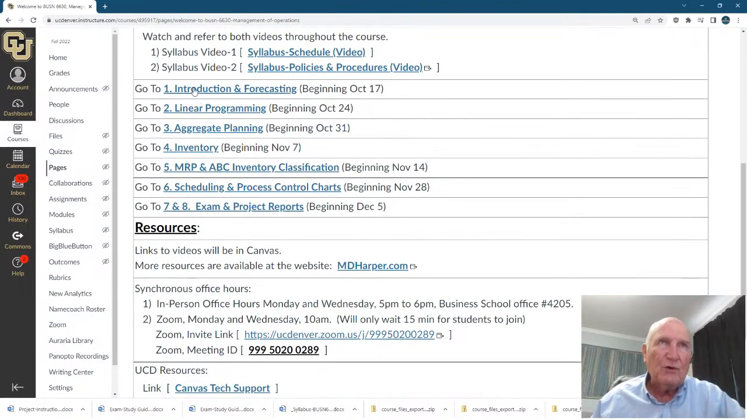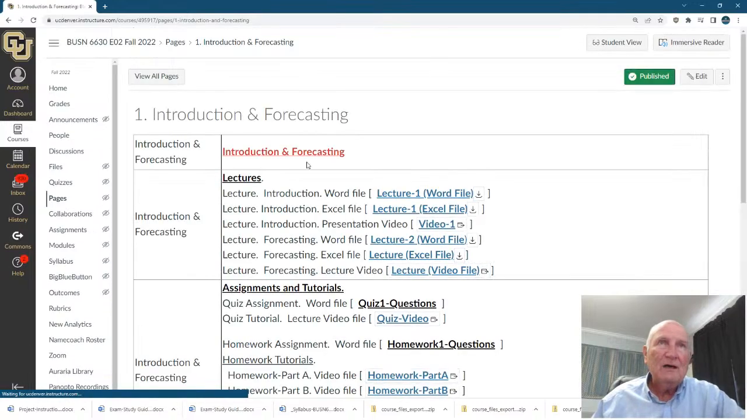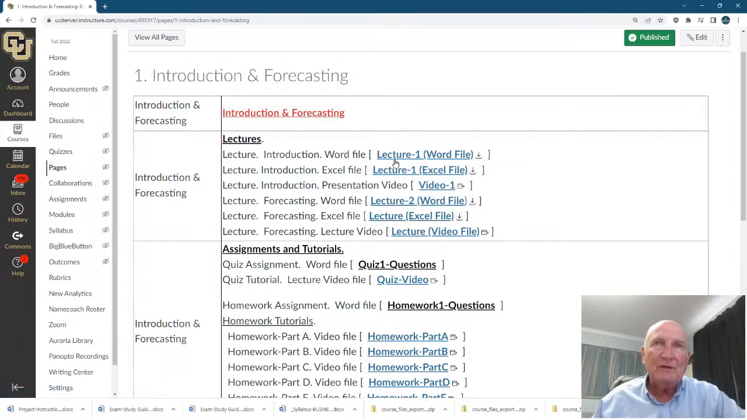Okay, now here are the actual modules through the course. Forecasting, linear programming, aggregate planning, inventory, topics 1 through 6. And then topic 7 and 8 is really the exam and project reports. And so here's where I have all the information. This is beginning October 17th, 24th, 31st.